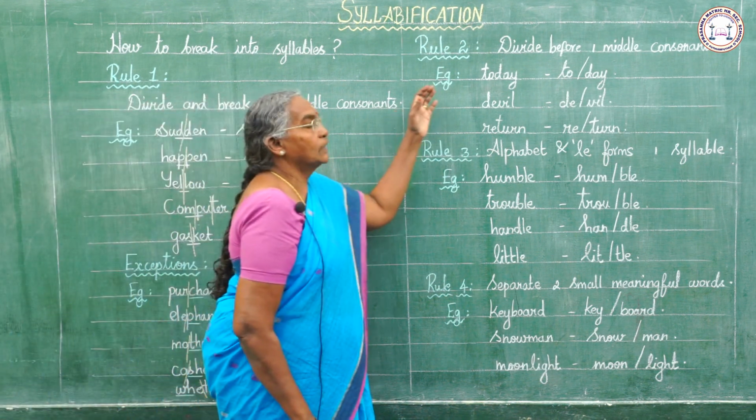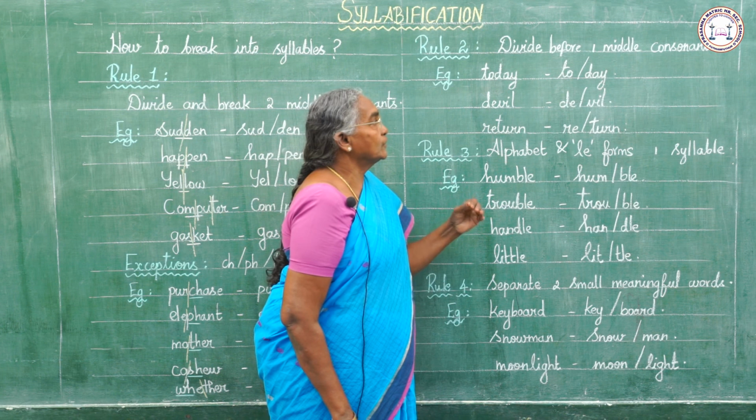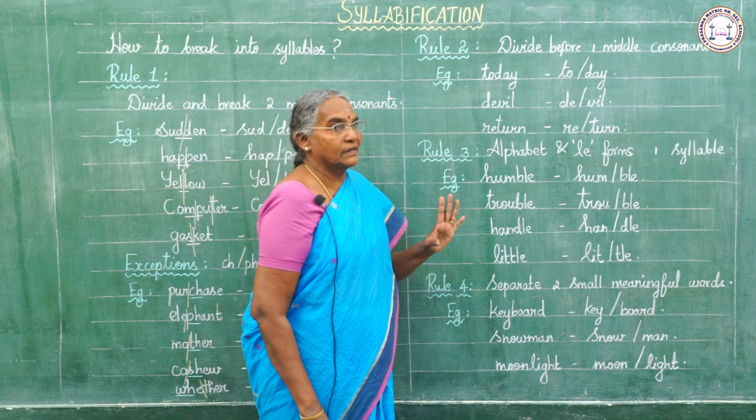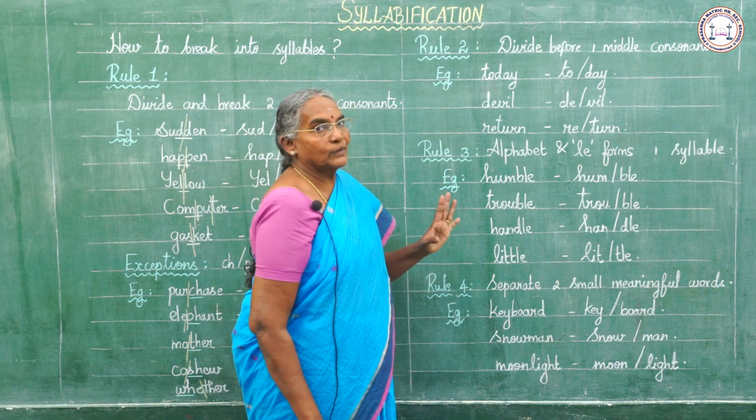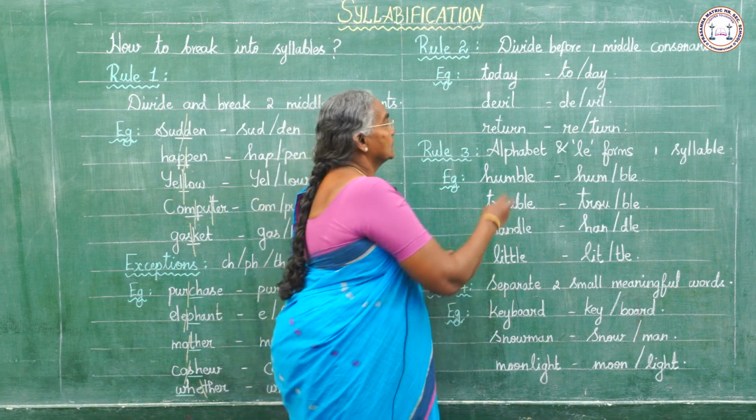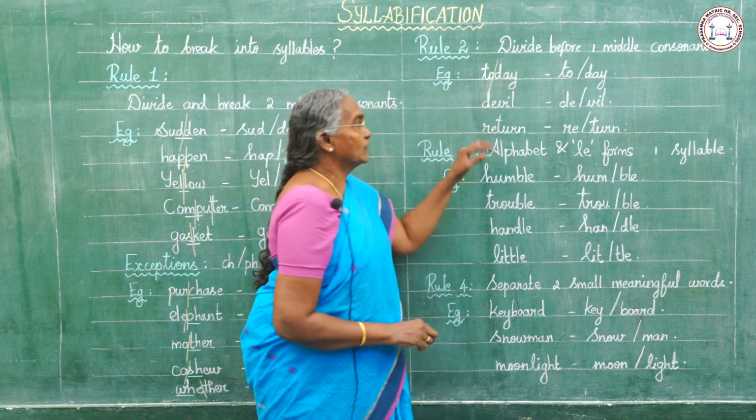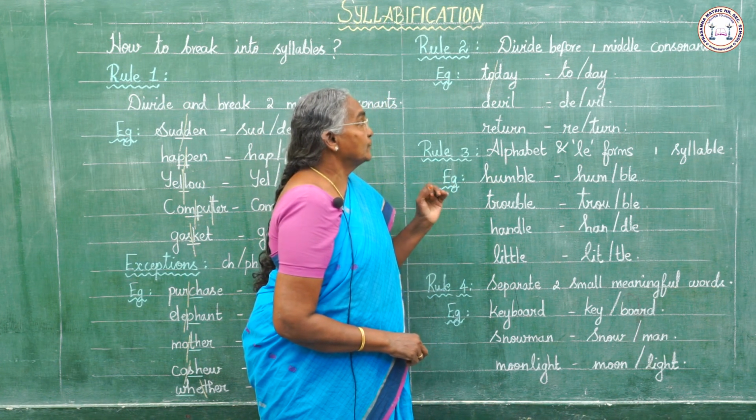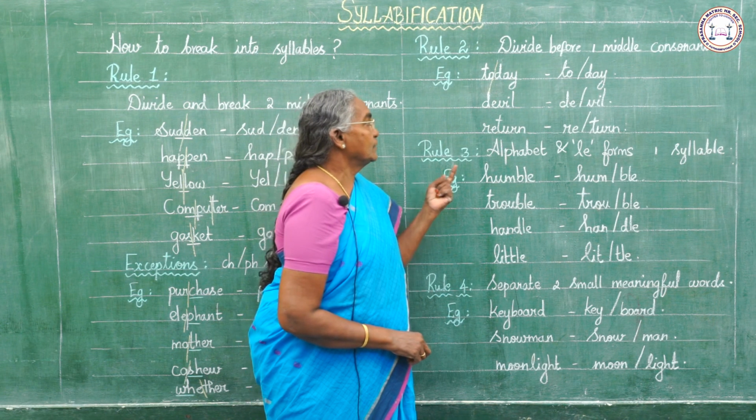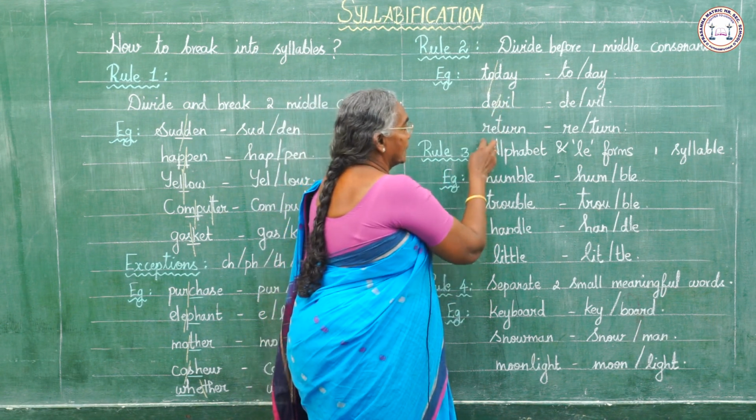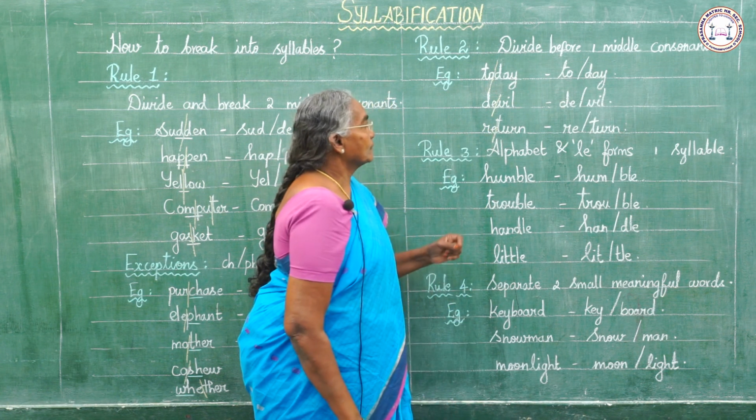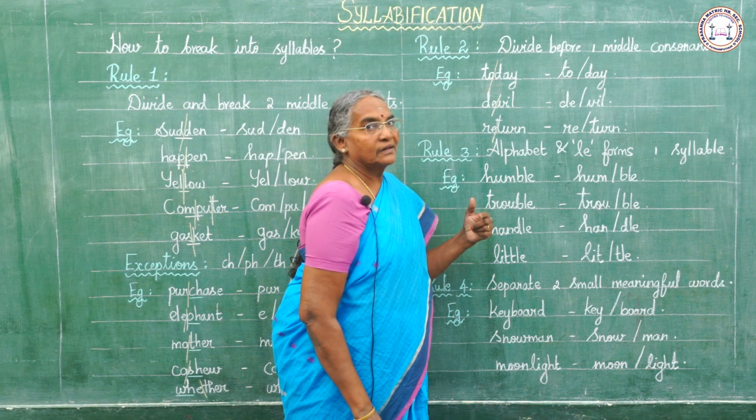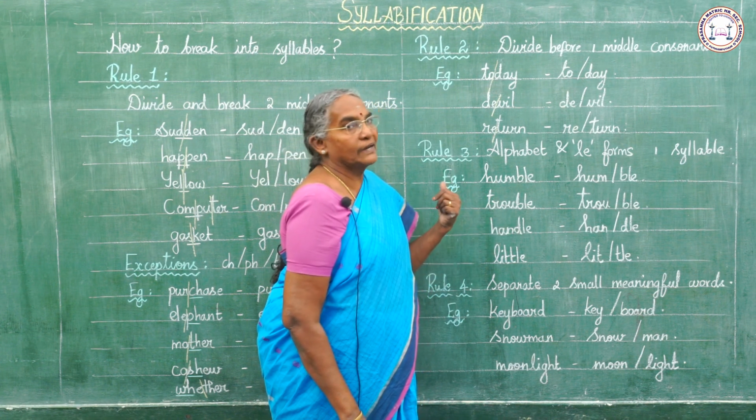Next, rule number 2. Divide before one middle consonant. If there is only one consonant in the middle, we divide that word before that consonant. Today. Devil. Return. We have to divide the word before the middle consonant.